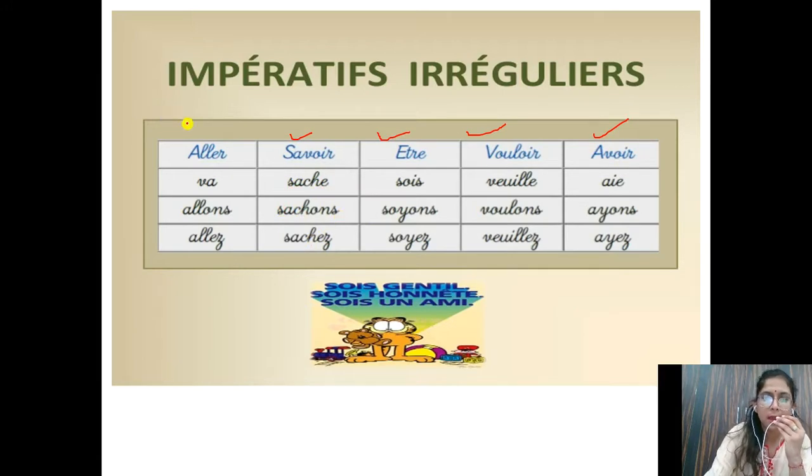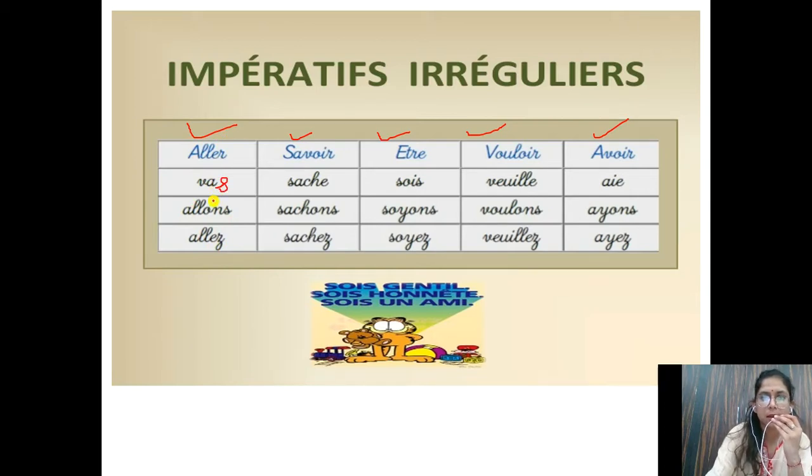Okay. But why I have added aller here? Aller is not irregular, but why I have added? Because children, listen, it's a simple ER ending verb. It's an ER ending verb, but it's not simple. It's irregular. So that's why I have added this. But if you have observed that in aller verb with tu we have vas.